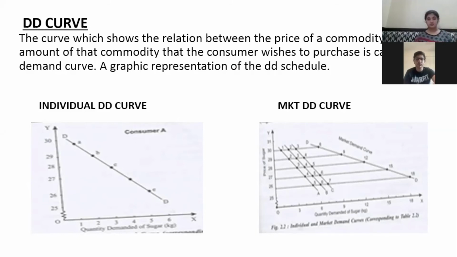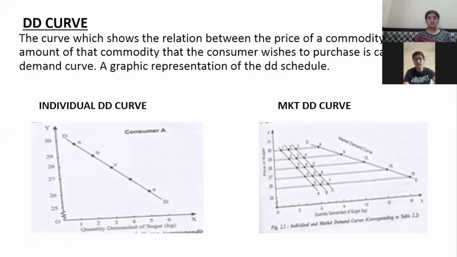At that time, you will understand why, whenever we study price, and later when we study the market also, there is always a condition which you have to mention: the relationship between price and demand, keeping all other things constant. When you keep all other things constant, the relationship between price and quantity demanded is inverse. Whenever the price of a certain thing increases, you will demand less of it.